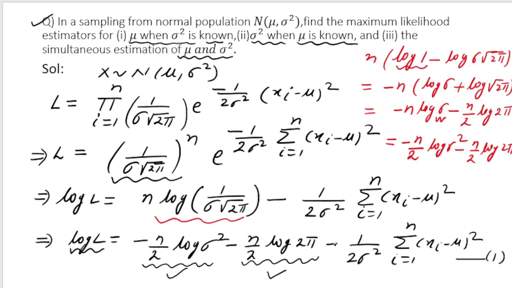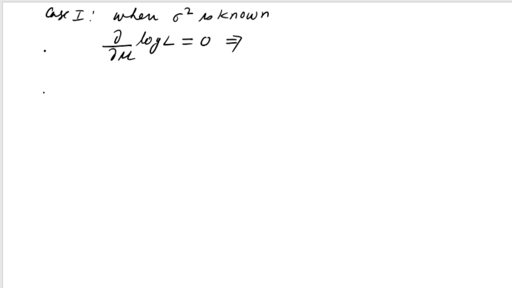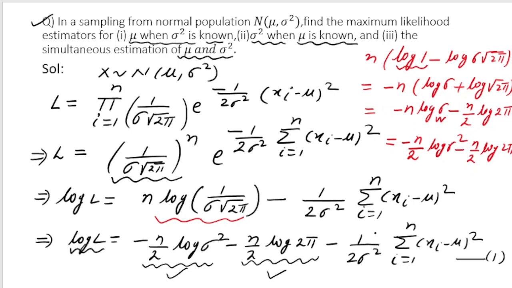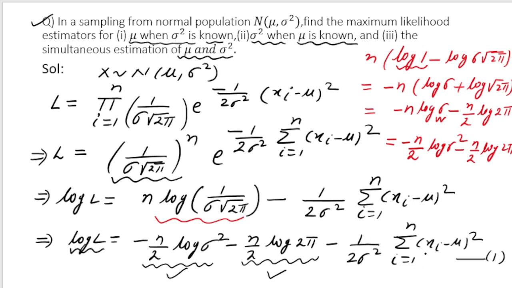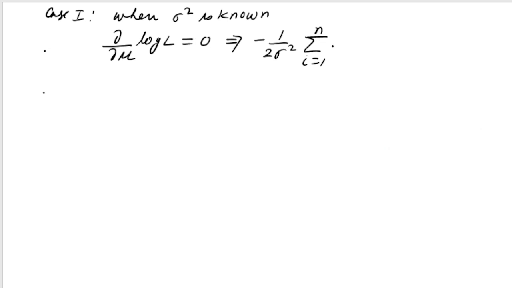So I will get minus 1 by 2 sigma square, right? And then I have to differentiate xi minus mu whole square. So I write summation i varies from 1 to n, xi minus mu whole square. So this will give me 2 times xi minus mu.